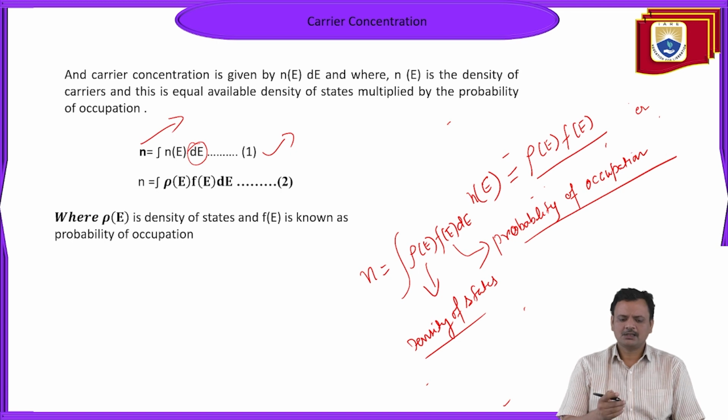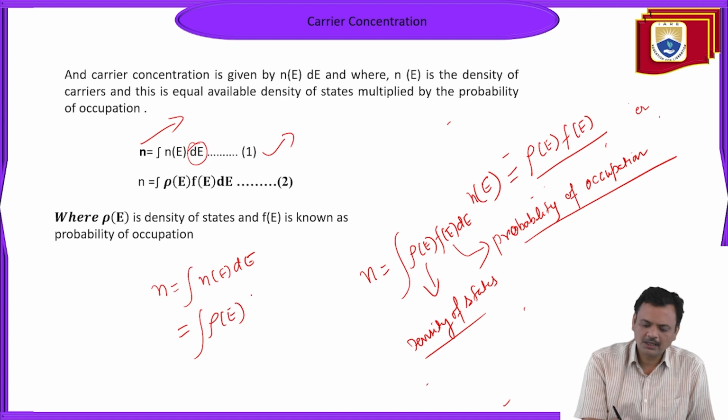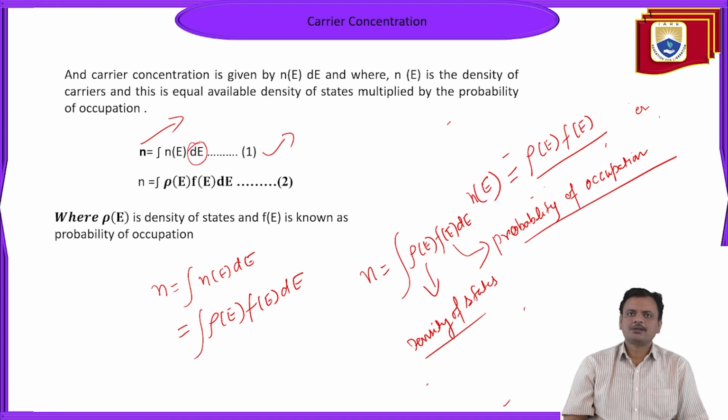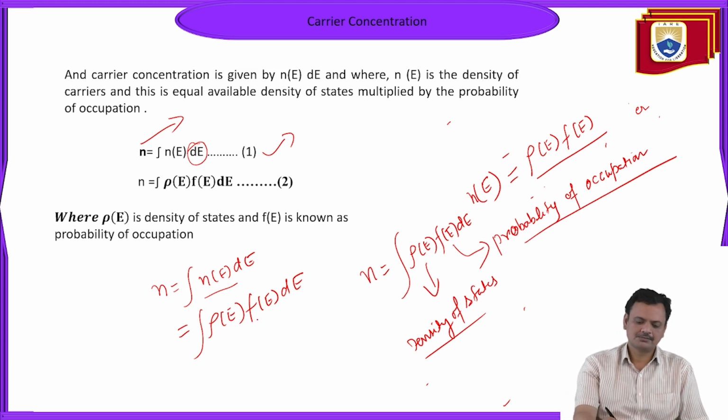So see here, your available expression for charge carriers inside the semiconducting material: n is equal to the integral of N(E)dE, turned into the form of rho(E) F(E) dE. It means the available charge carriers for a particular energy level is equal to the density of state multiplied by the probability of occupation, or probability distribution function.